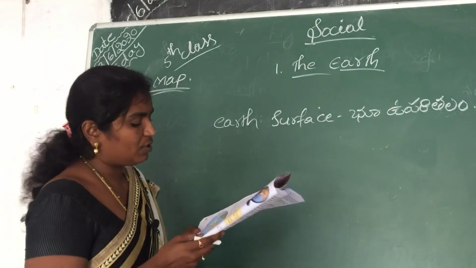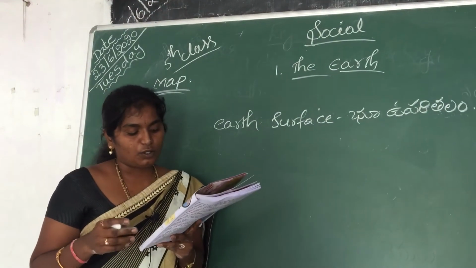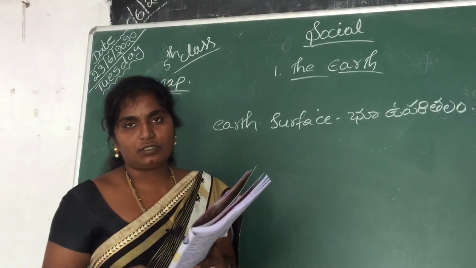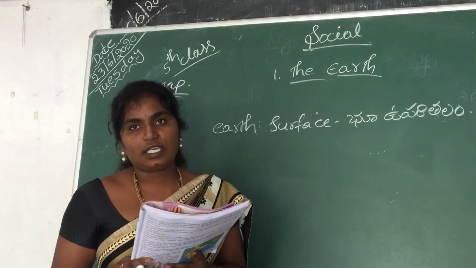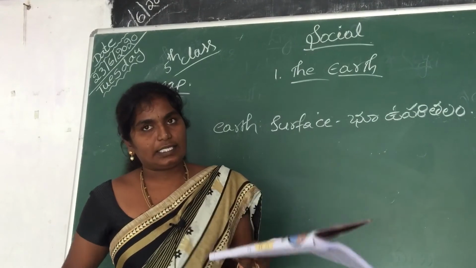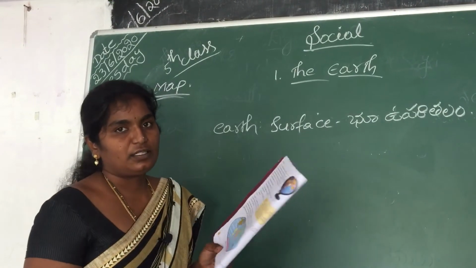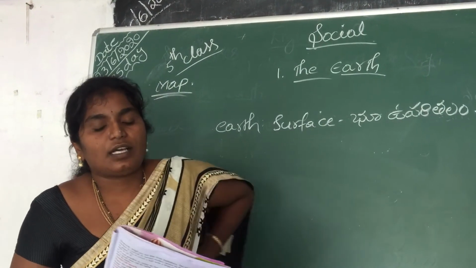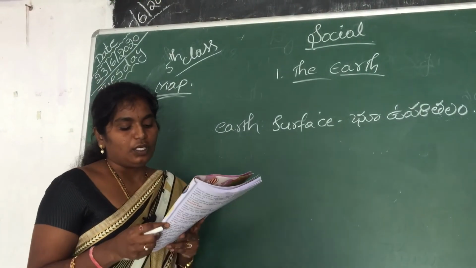We can draw maps on a flat surface to show continents, oceans, countries, cities, even neighborhoods. By using the map, we will see our continents and oceans, and along with that cities and our neighboring countries also.